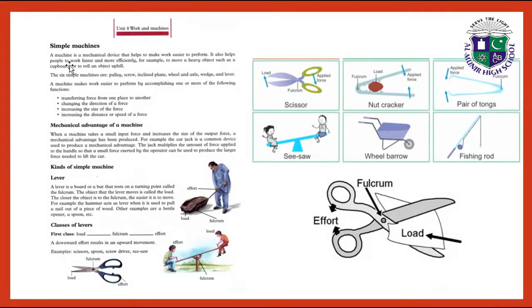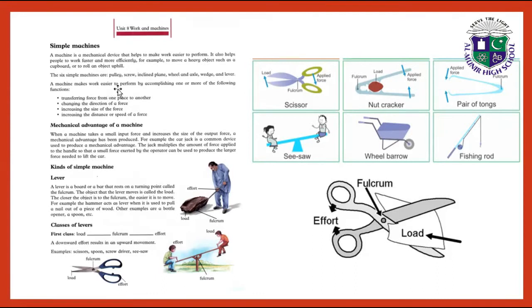Simple machines. A machine is a mechanical device that helps to make work easier to perform. It also helps people to work faster and more efficiently. For example, to move a heavy object such as a cupboard or to roll an object uphill. The six simple machines are pulley, screw, inclined plane, wheel and axle, wedge, and lever.